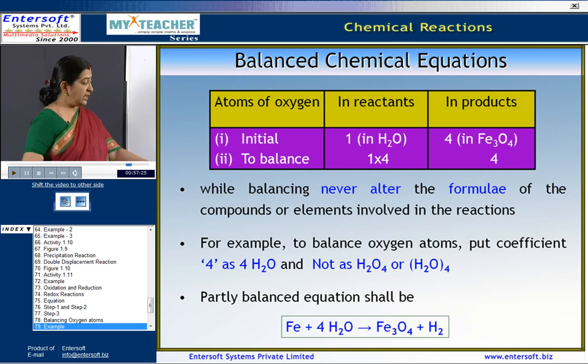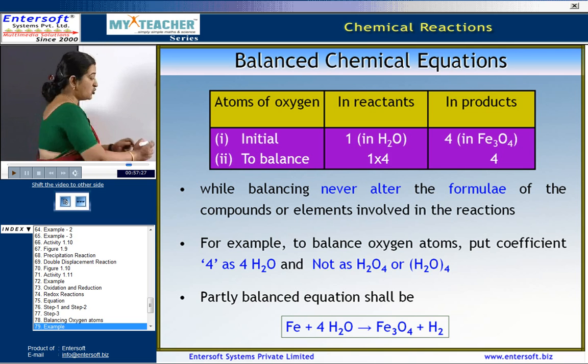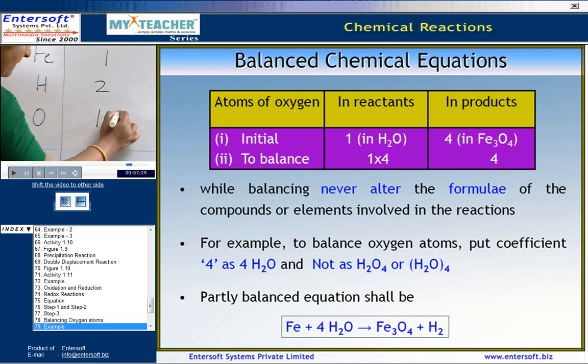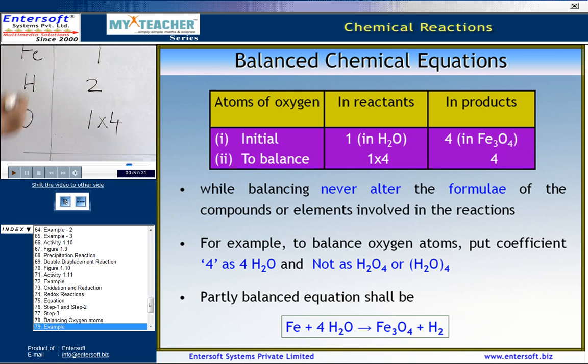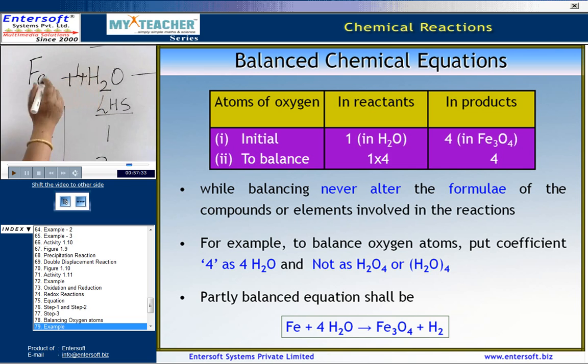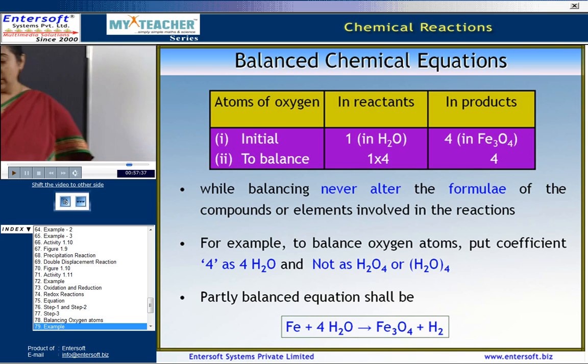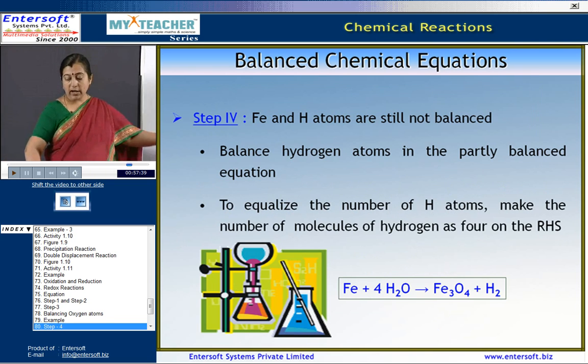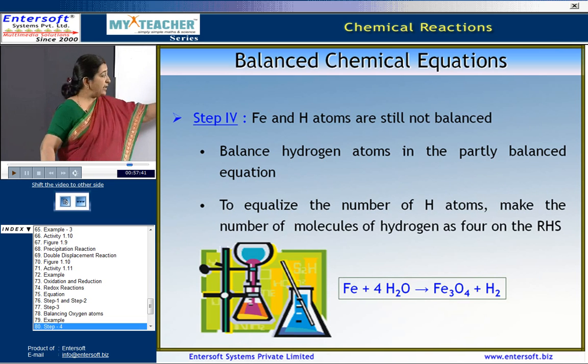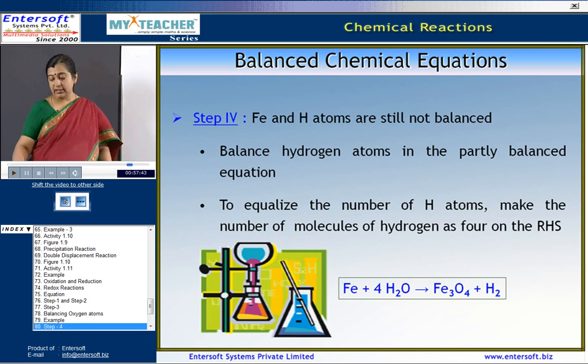So, we need to multiply this by 4. What happens? We get 4 atoms of oxygen. Now, by adding 4 the equation is partly balanced. Still there is something left to be balanced.